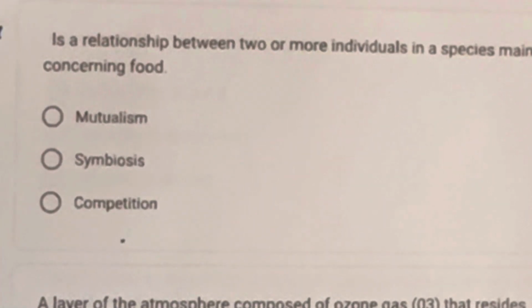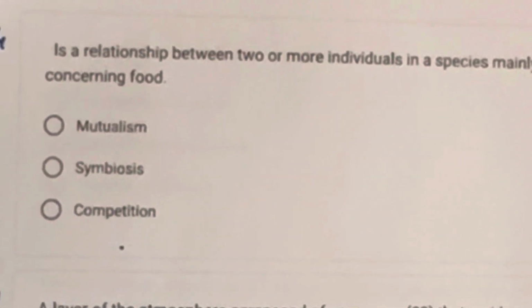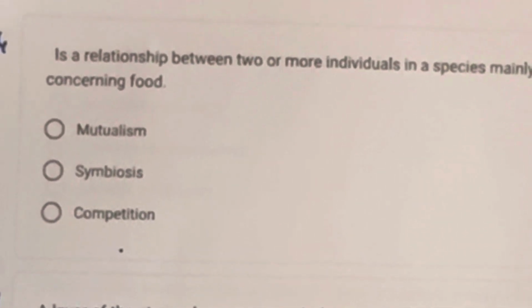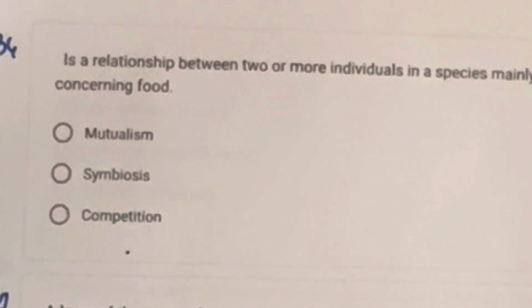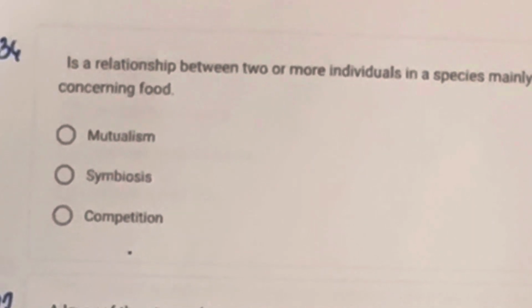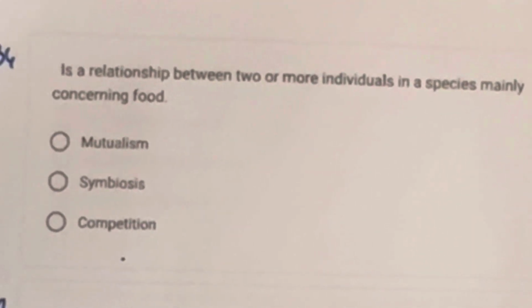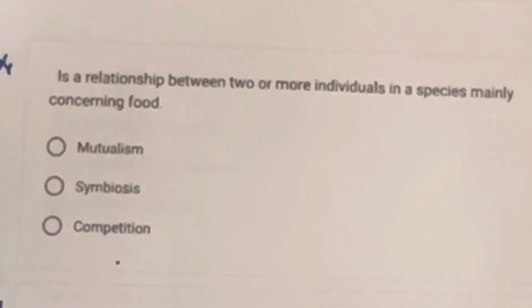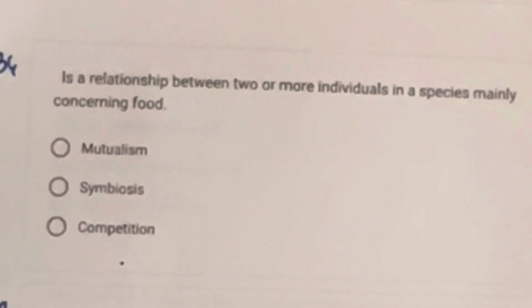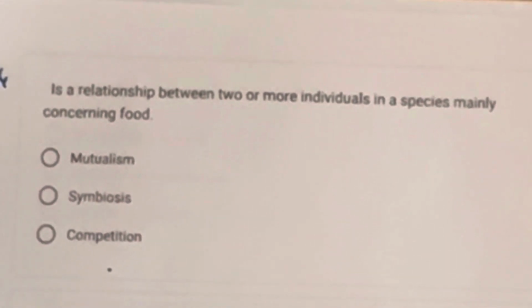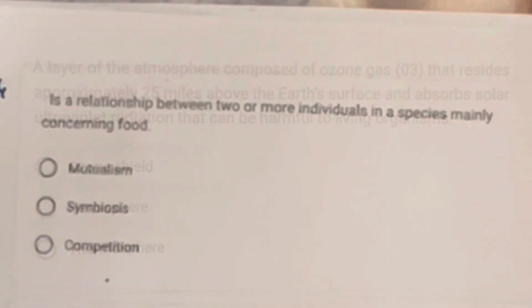Is a relationship between two or more individuals and species mainly concerning food. A. Mutualism, B. Symbiosis, C. Competition. So the correct answer is letter B, symbiosis. So ang keywords ani relationship between two or more.